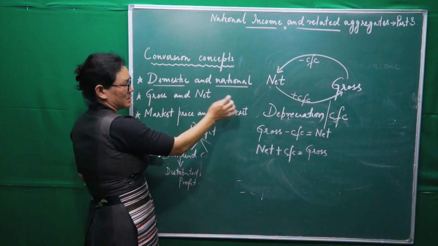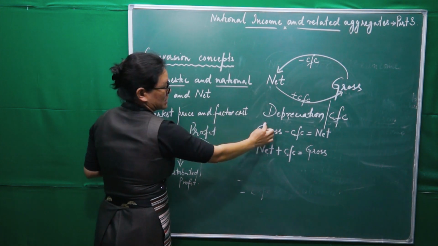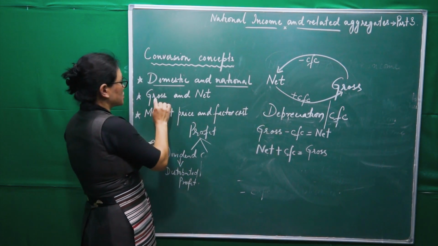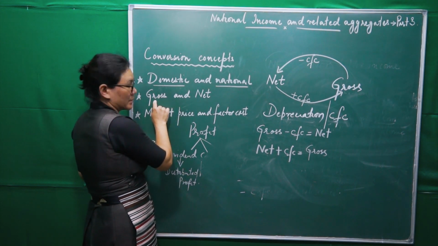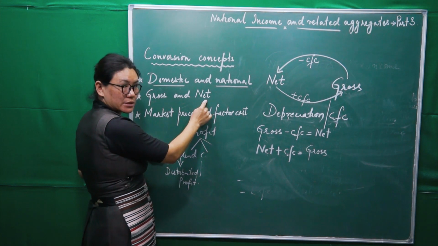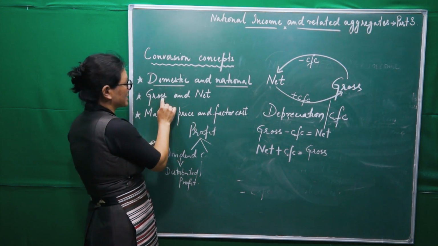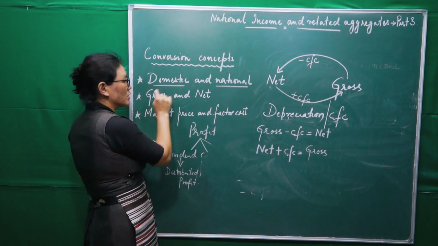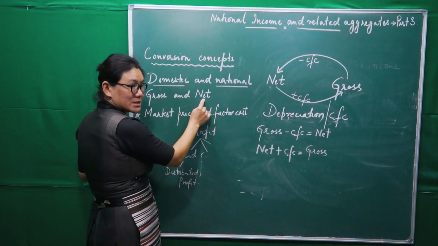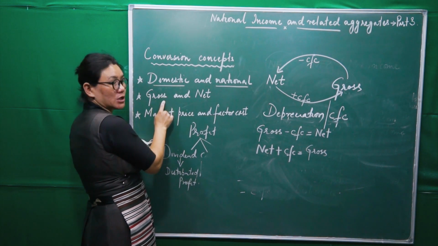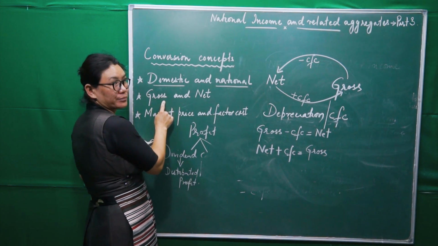The difference between gross and net is depreciation. So to convert gross into net, we deduct CFC from gross to get net, and if we add CFC to net, we will get the gross concept.